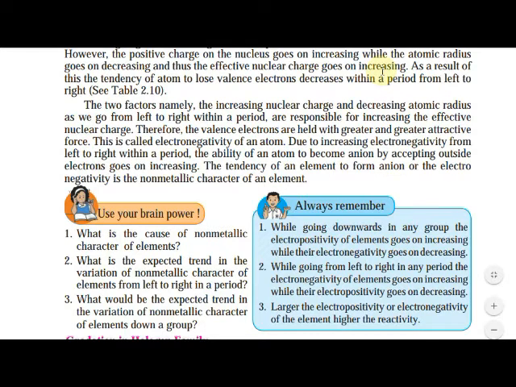While going from left to right in a period, electronegativity of the elements goes on increasing. From left to right, non-metallic character increases, while electropositivity decreases. That is, metallic character goes on decreasing. The larger the electropositivity or electronegativity of the element, the higher the reactivity. If it is larger for an element, then the element is more reactive. Understood?